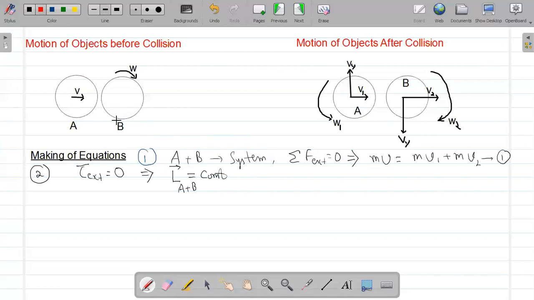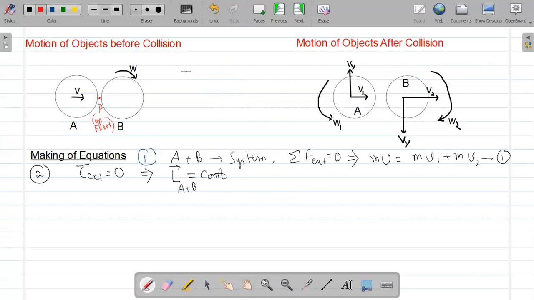So I will prefer a point P which is between the disks A and B, but that point P should be on the floor. Taking point P on the floor makes it an inertial point, and we can follow the conservation of angular momentum relative to the point P.